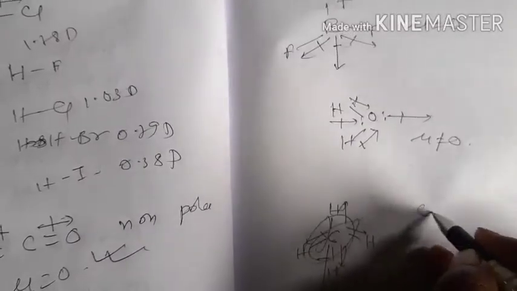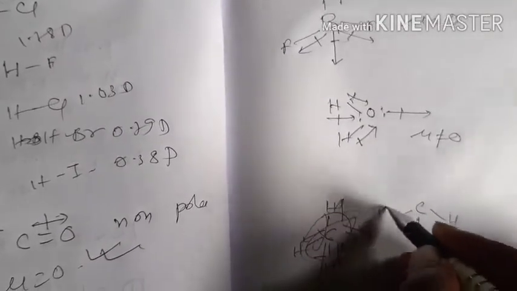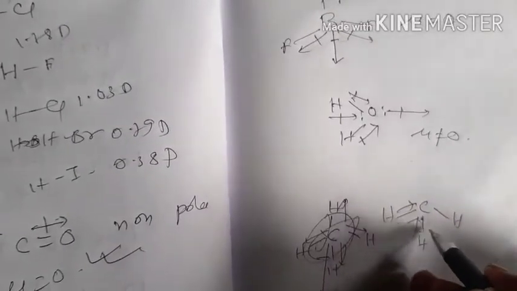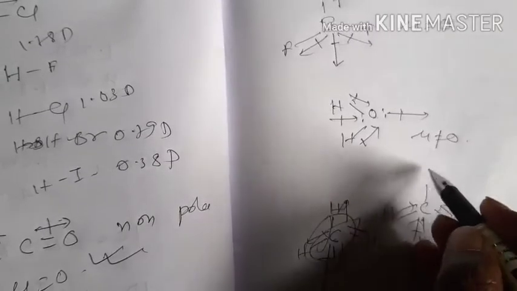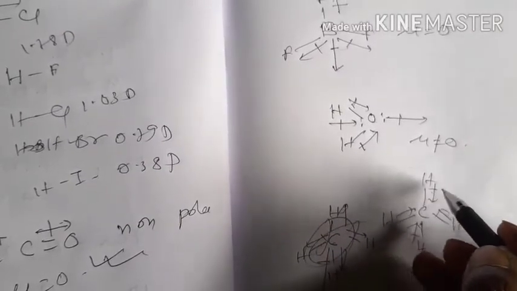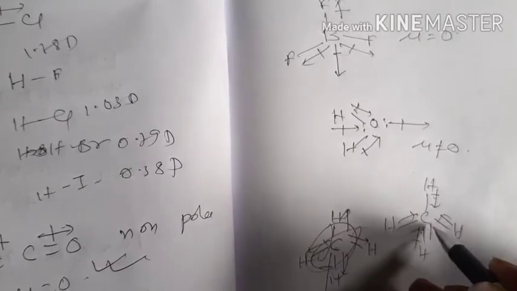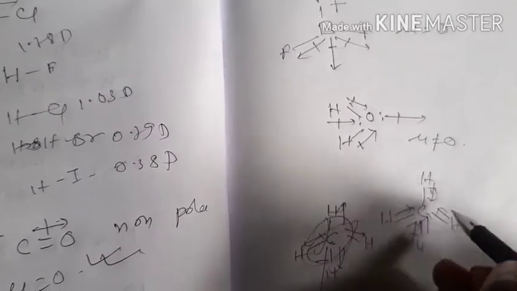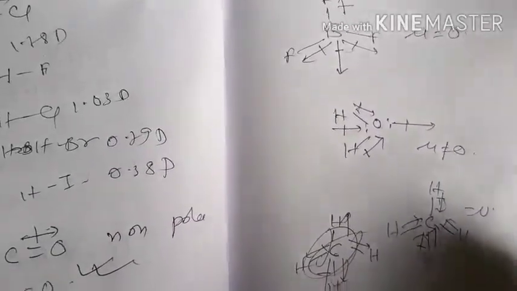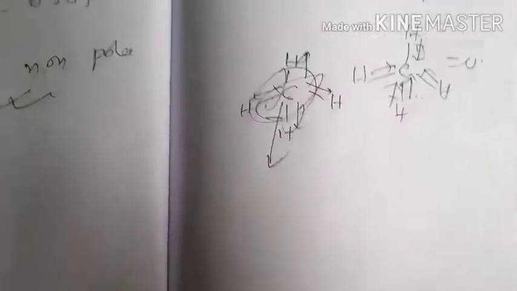The carbon is more electronegative than hydrogen, so the bond dipoles will act towards the carbon, and this also will act towards the carbon, this also towards the carbon, and this also towards the carbon. Now see, the resultant is also acting towards this carbon, so both will cancel out their effect, and mu will be 0. But as I have said, dipole moment depends on the electronegativity difference. The greater the difference in electronegativity, the greater will be the dipole moment in the molecule.